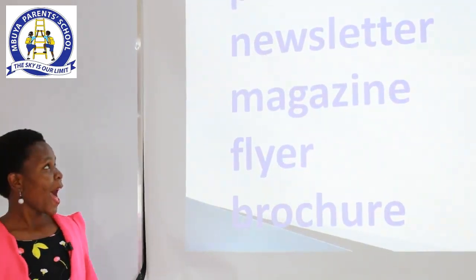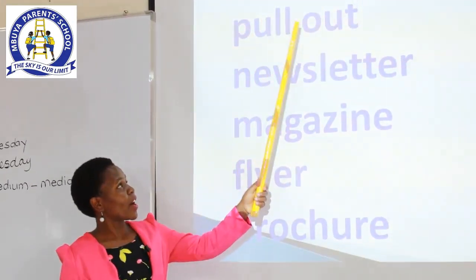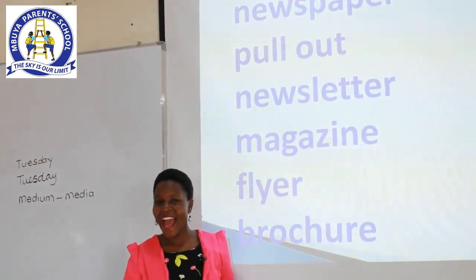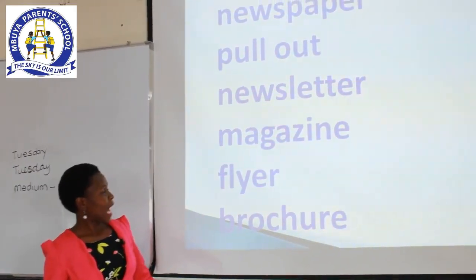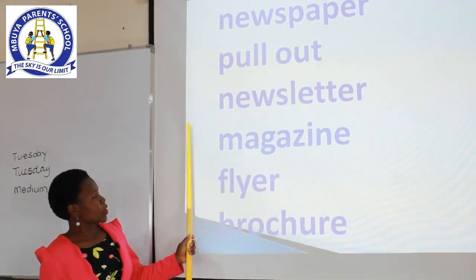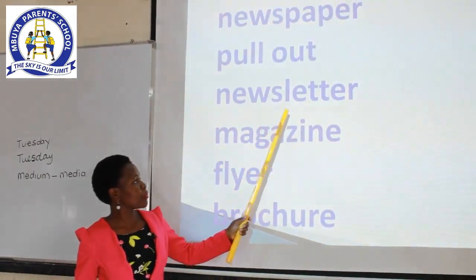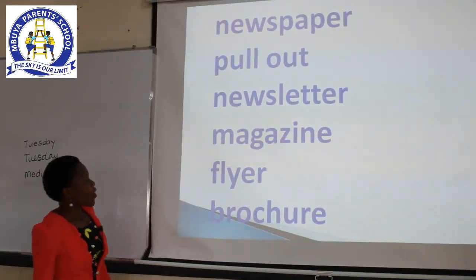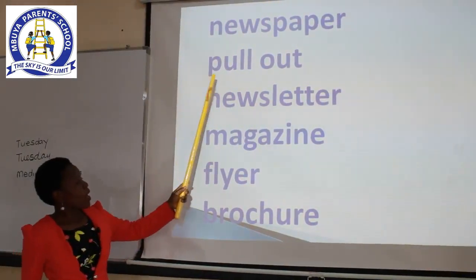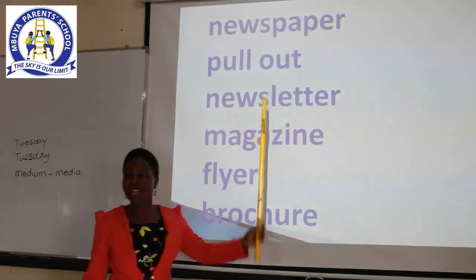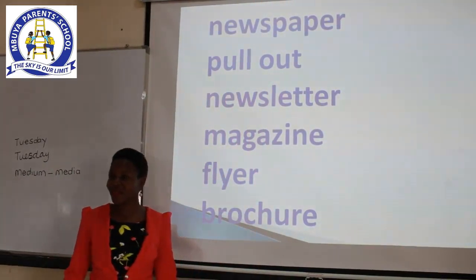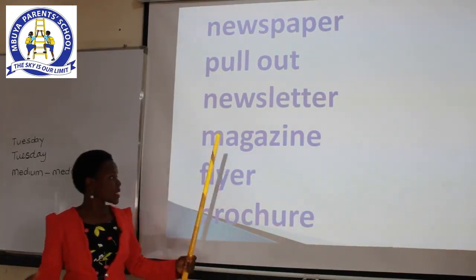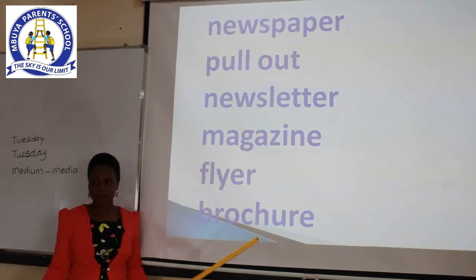For example, I can say, my father enjoys reading newspapers. I can form another sentence and say that Mbuya Parent School published a beautiful newsletter. I can also say that the pullout was very educative. Those are some of the ways we can use these words in sentence construction.